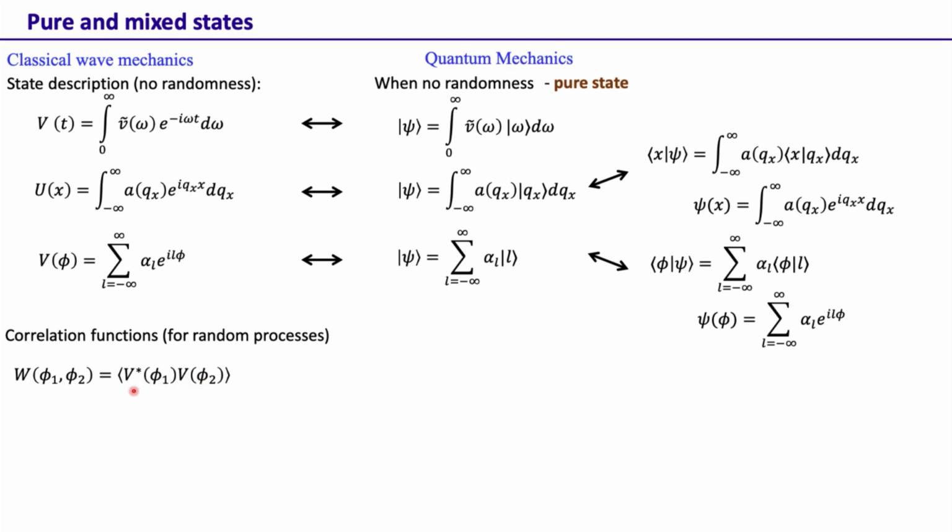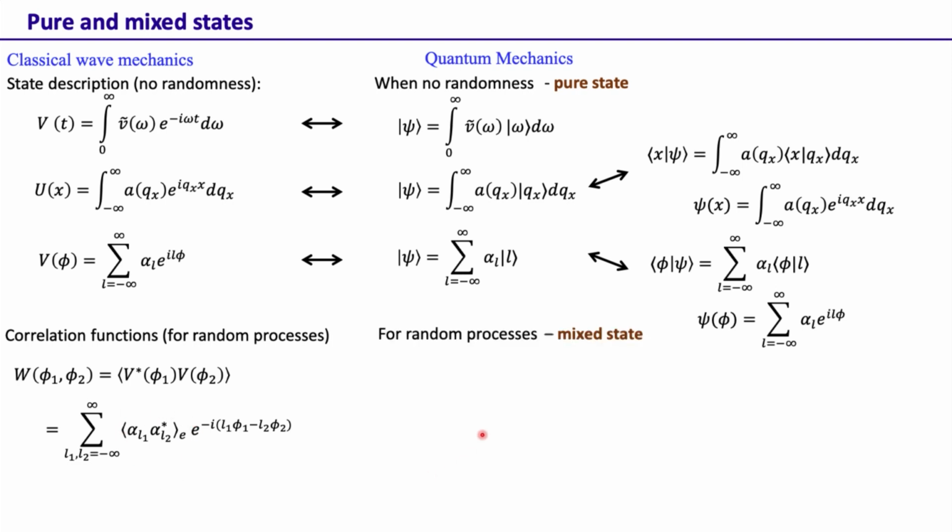This quantifies the correlation in the field at points phi 1 and phi 2. This is just an example we have taken for the angle basis. And if we write it in terms of alpha L's, this is how it's written here. Since the alpha L's are random quantities, we take this ensemble average over here.